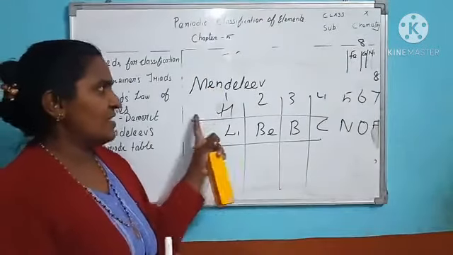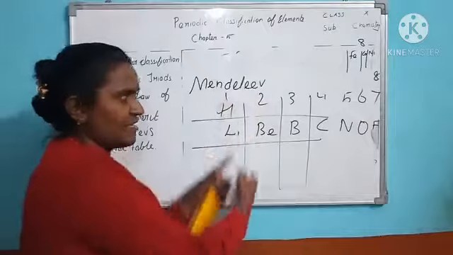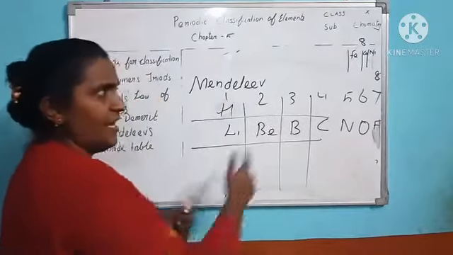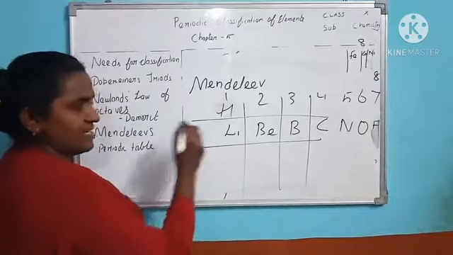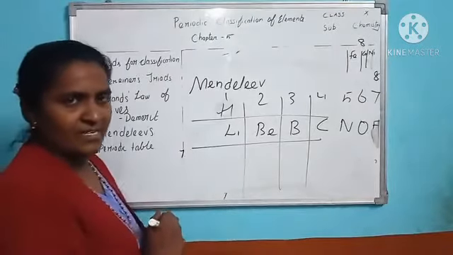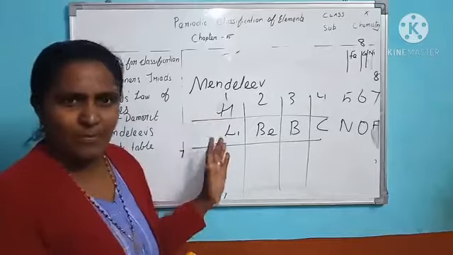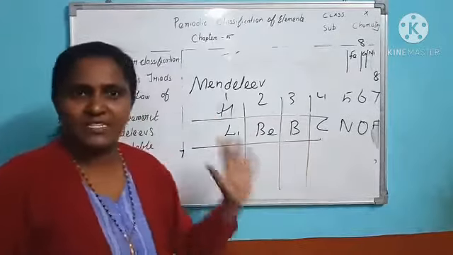Next, this is called group. This is called period. 8 groups are there. And how many periods are there? 7 periods are there. Understand? And based on similar properties and increasing atomic mass, he has arranged.